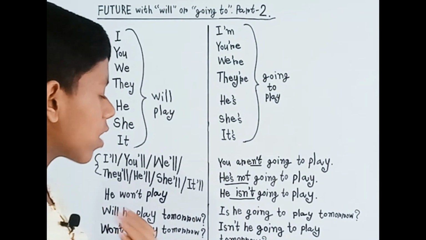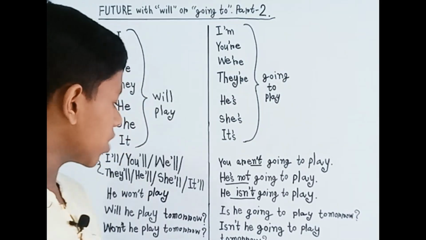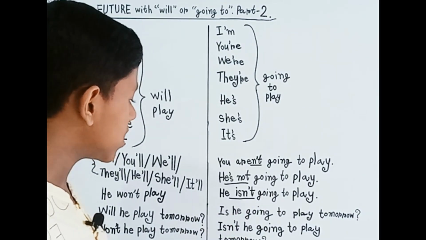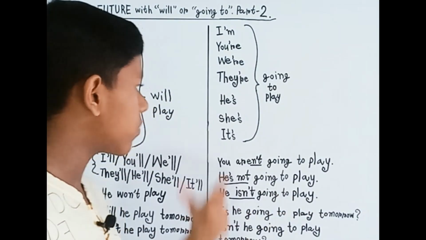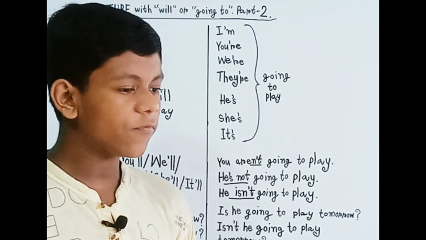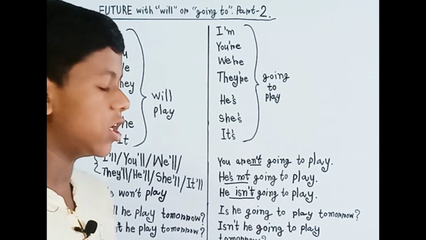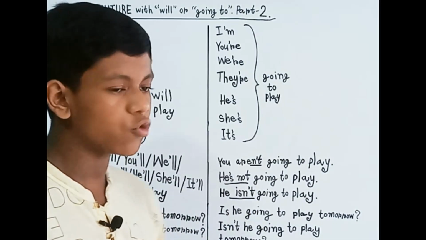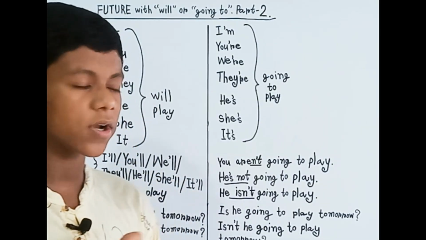So what's the question here? Is he going to play tomorrow? Okay, so here we get the sentence "Is he going to play tomorrow?" It's only one simple example. So we have to remember that before the subject, during the question, we have to put the to be verb, then our sentence becomes a question. You have to change the order a little bit.